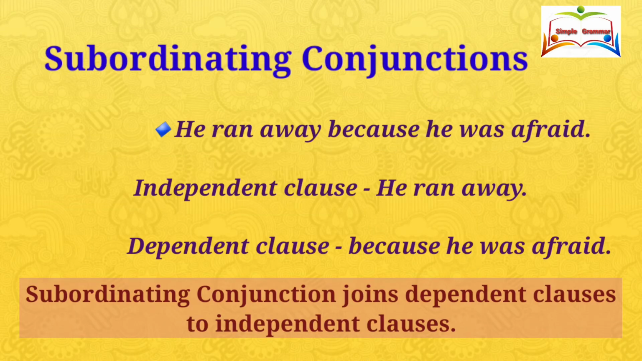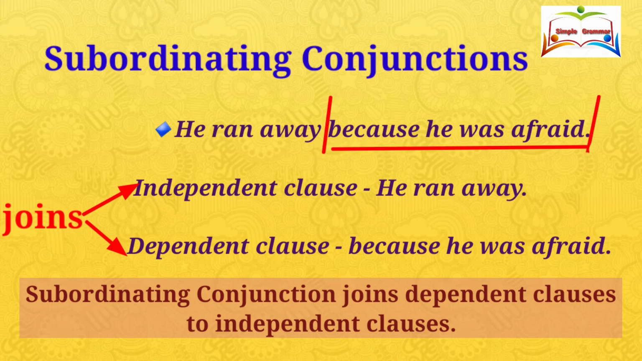Secondly, subordinating conjunction. Read the sentence. He ran away because he was afraid. The sentence contains two statements or clauses. He ran away, and because he was afraid. The part of the sentence because he was afraid is dependent on the other statement he ran away.